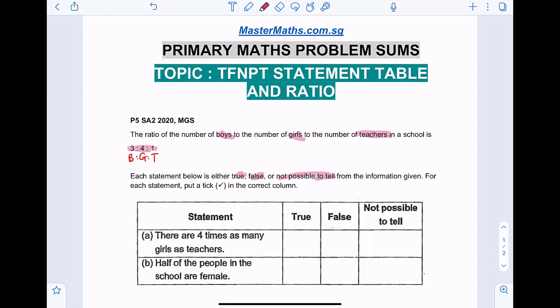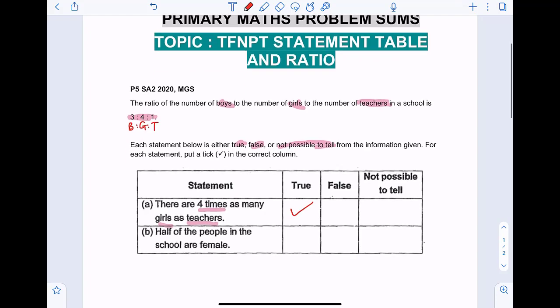Now, there are 4 times as many girls as teachers. Is that true, false, not possible to tell? Okay, let's see. Girls, teachers. Indeed, that is a true statement because girls is 4 units, teachers 1 unit. So there are indeed 4 times as many girls as teachers. True statement.